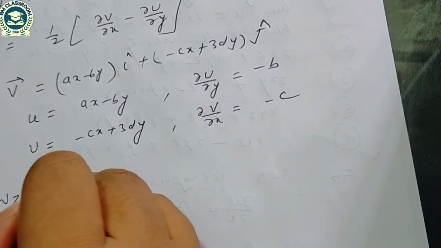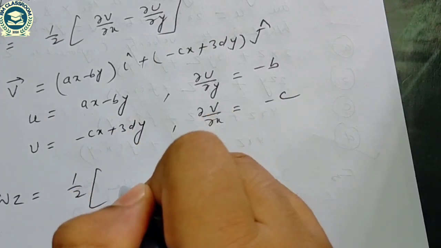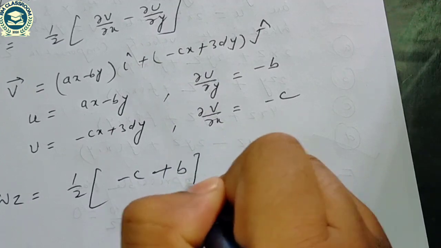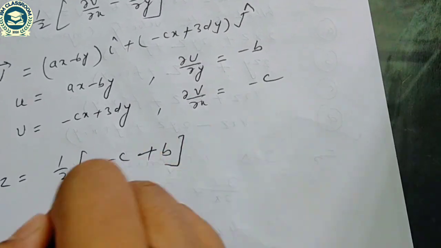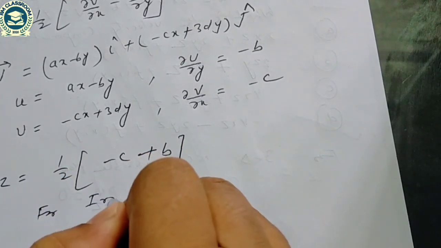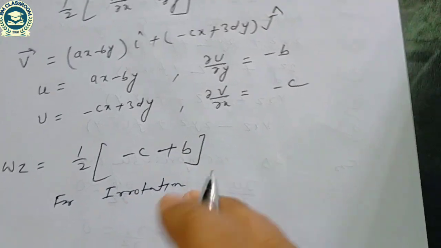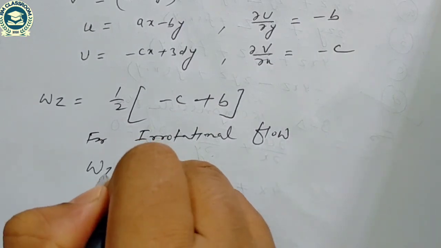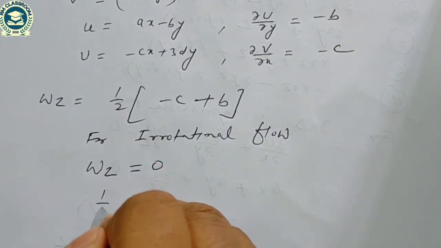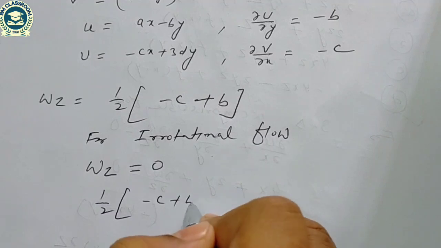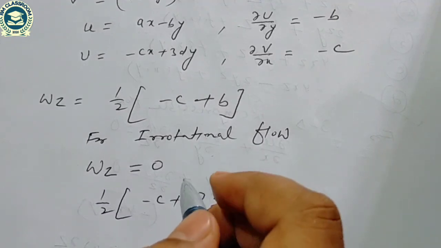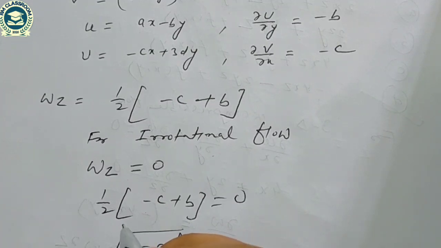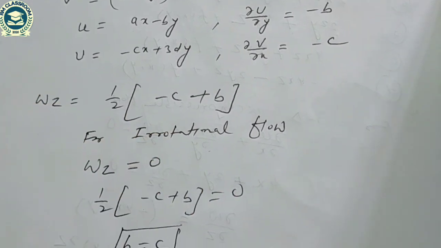So omega z is equal to 1 by 2 (del v by del x, minus c, minus del u by del y, plus b). And for irrotational flow, omega z must be equal to 0, means 1 by 2 (minus c plus b) is equal to 0, means b is equal to c. So the D option is correct.